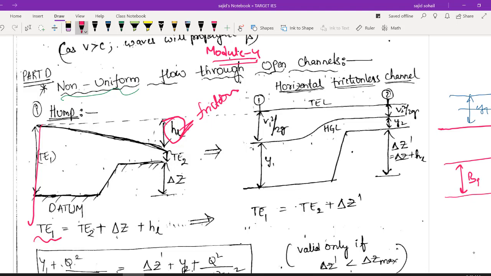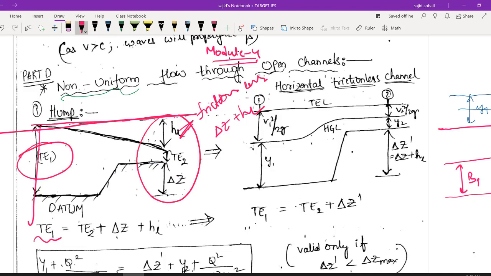Then obviously my answer is also wrong, right? अगर मैं head loss को consider नहीं करूंगा, my answer is wrong. Then how to get the right answer? Though I am considering it as a frictionless channel, I am increasing the height of this hump. ठीक है, मैं क्या कर रहा हूँ? I am increasing the height of this hump by the value of my friction loss. So ये जो line है ये constant ही रहेगा. So यहाँ पे TE1 है, यहाँ पे क्या आ रहा था? TE2 plus HL plus delta Z.